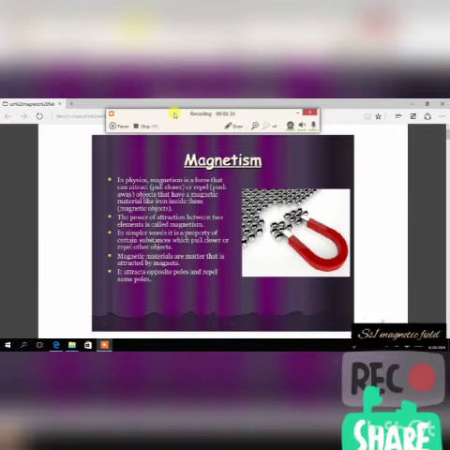So that's magnetism. It is a force. Magnetism is not the ability, it's a force that can attract. It's a force that can attract. So I don't want to ask somebody when we resume and somebody will tell me magnetism is an ability. No, it is not an ability, it's a force.